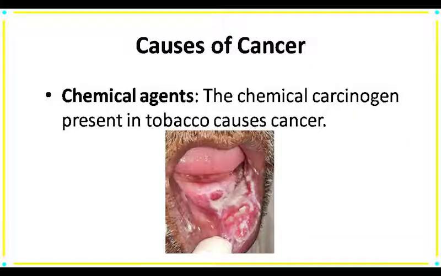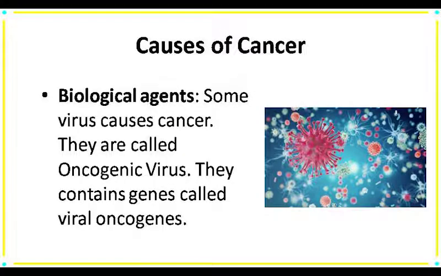Now the next one is chemical agent. The chemical agents are also known as chemical carcinogen, which are present in tobacco, also in many drugs. It leads to lung cancer or mouth cancer. The third one is biological agent. Some biological agents like some viruses cause cancer. They are called oncogenic virus.